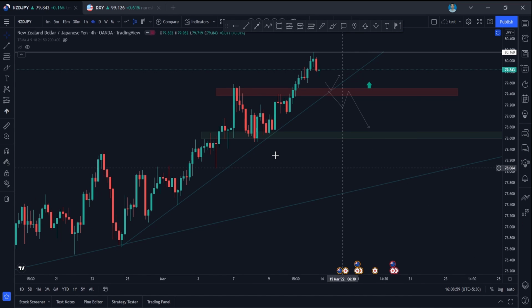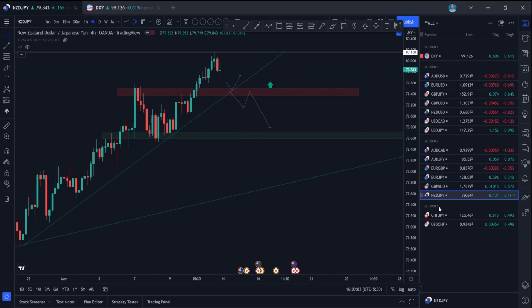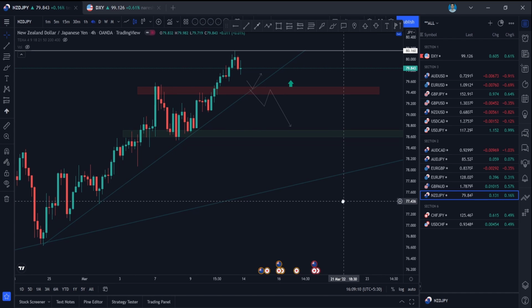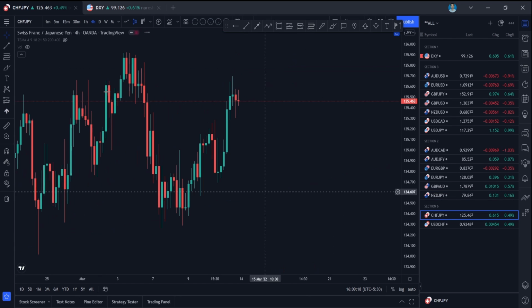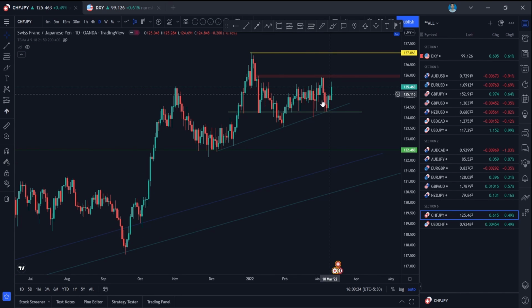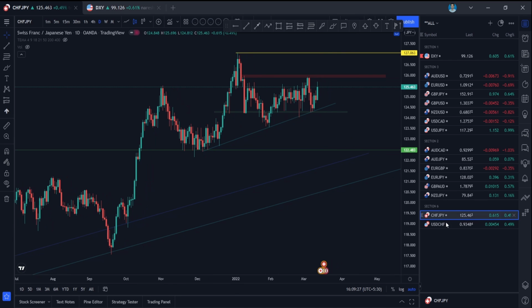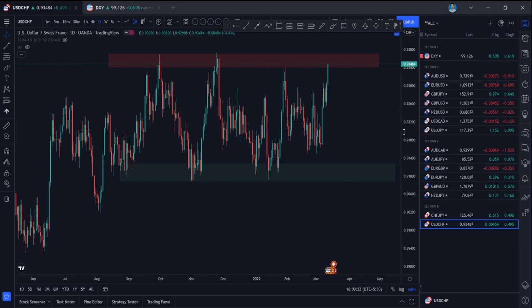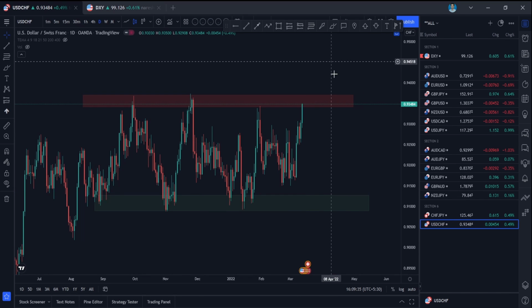The last pair would be NZDJPY, but CHFJPY and USDCHF are so choppy right now. So it is not good to trade for swing traders or 1 hour and 4 hour time frame traders. So it is better to avoid CHFJPY. I will just show you here. You can see how choppy it is. It is very choppy here, so it is not trending at all. So it is better to avoid CHFJPY. And USDCHF is also very choppy. It is better to avoid trading here. Wait for the breakout, and you can wait for the retest, and you can go for trades after that.